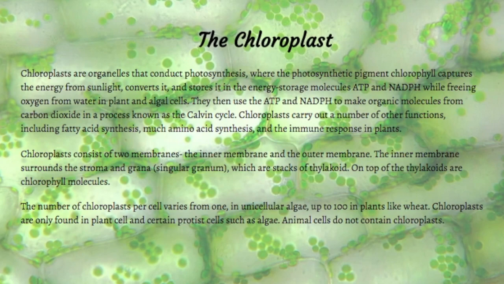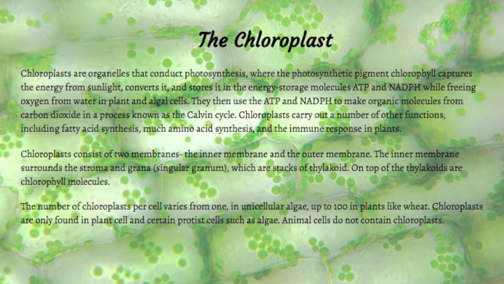Chloroplasts carry out a number of other functions, including fatty acid synthesis, amino acid synthesis, and the immune response in plants. A chloroplast consists of two membranes, the inner membrane and the outer membrane. The inner membrane surrounds the stroma and grana, which are stacks of thylakoids. On top of the thylakoids are chlorophyll molecules.